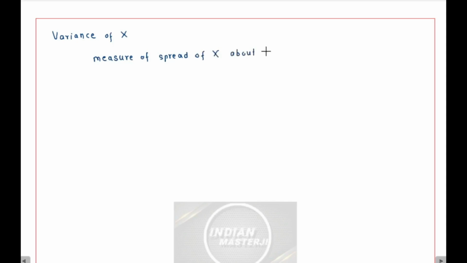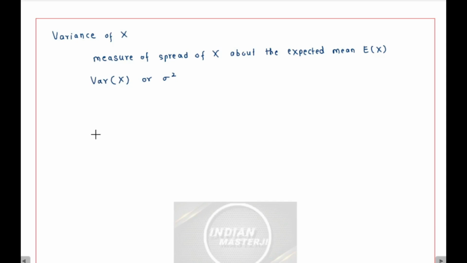About the expected mean, about the expected mean E of x, or mu. How do we represent it? We represent it by variance of x like this, var x or sigma square.